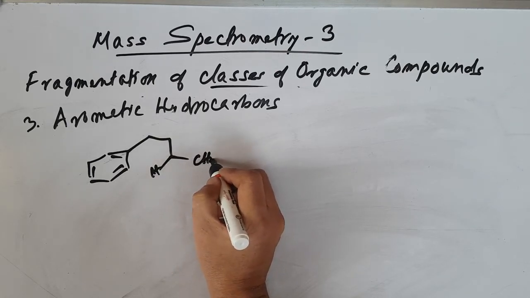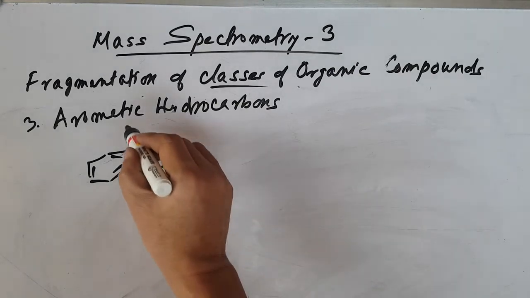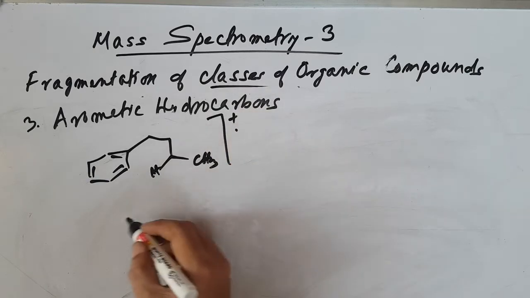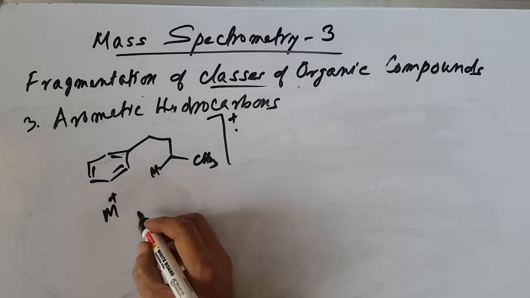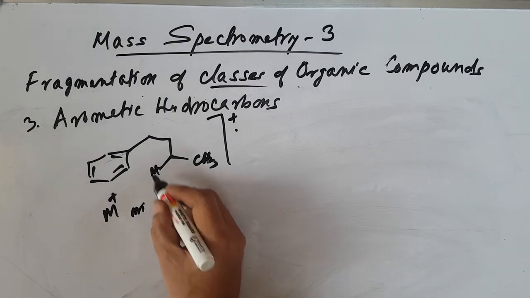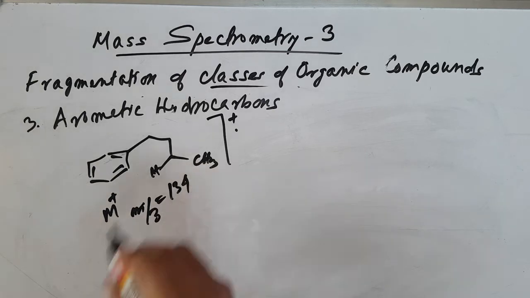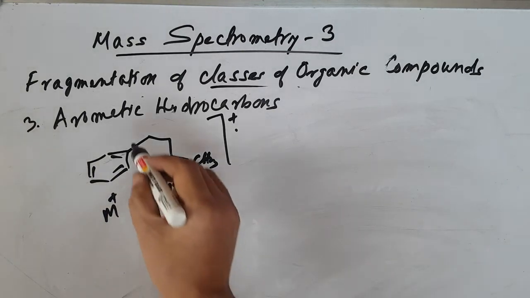So this compound has a branched chain. After bombardment with high energy electrons, we get the molecular ion M plus, with m/z around 134. So you can have it broken down here.